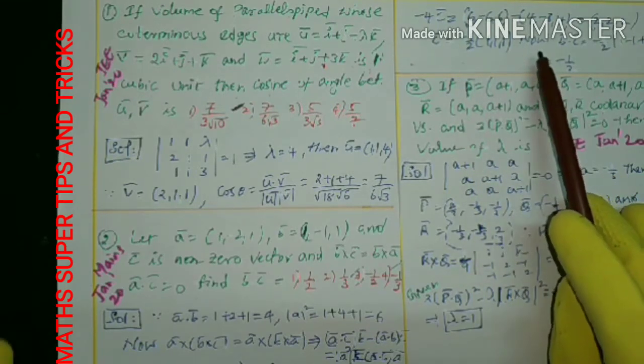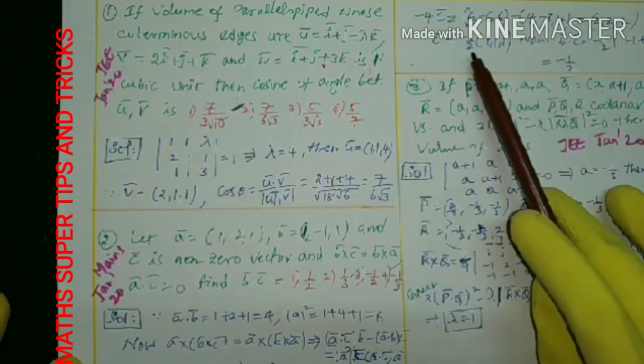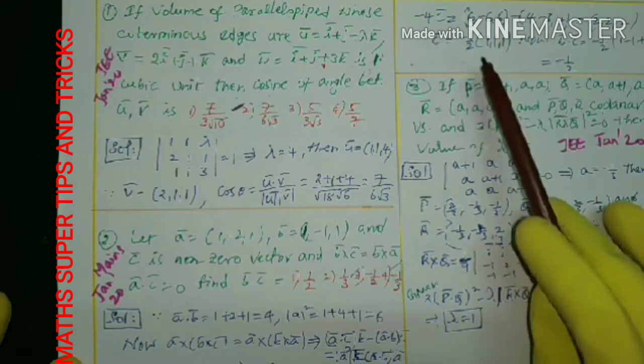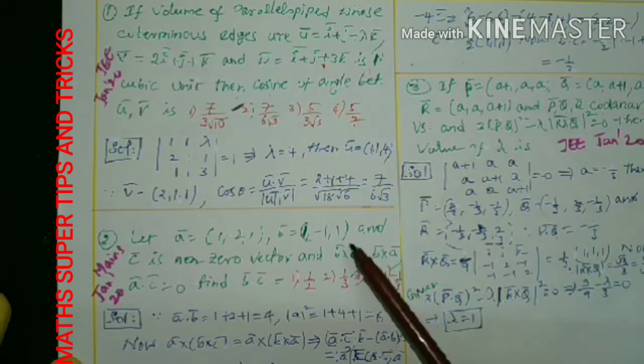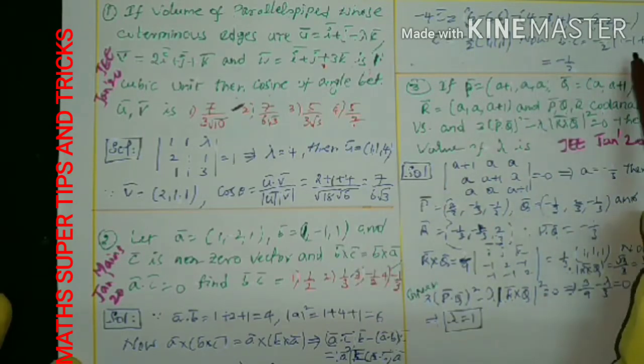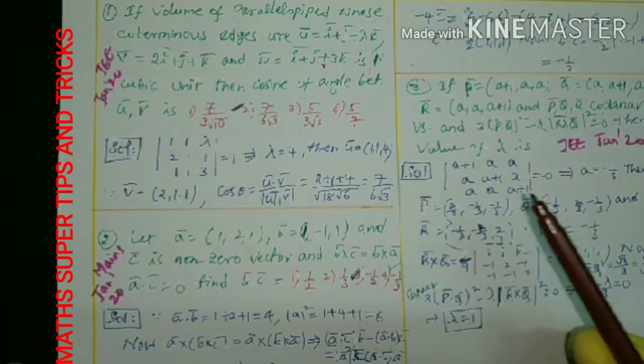Now what is being asked? B dot C. B is already there, and C is also there here, so we can find B dot C. Minus 1 by 2 is common. What is B dot C? 1 into 1, 1 into 1, minus 1 into 1, minus 1. 1 into 1 is 1. By simplification it becomes 1. 1 into minus 1 by 2 is minus 1 by 2. So very simple. Third option.